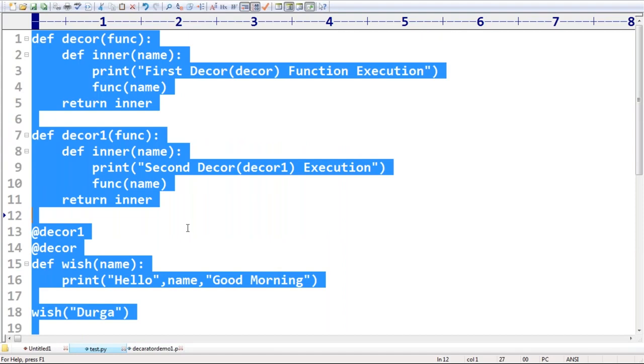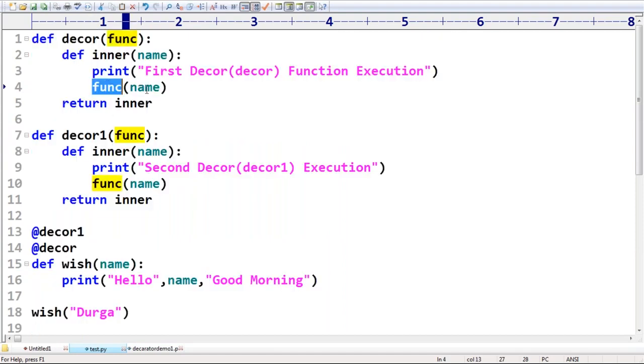Rishi, what is the problem? Here function of name. Name means whatever argument you are passing to your original function. Are you getting it, Rishi? Whatever name you are passing for the original function, that argument will become the argument here.